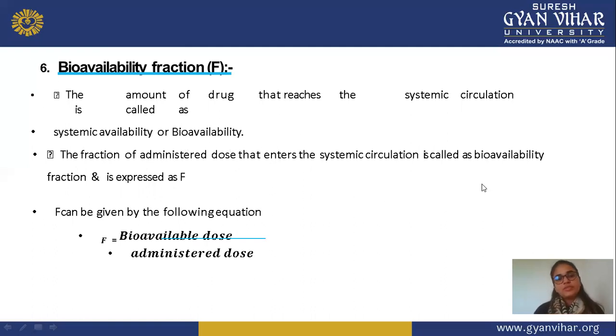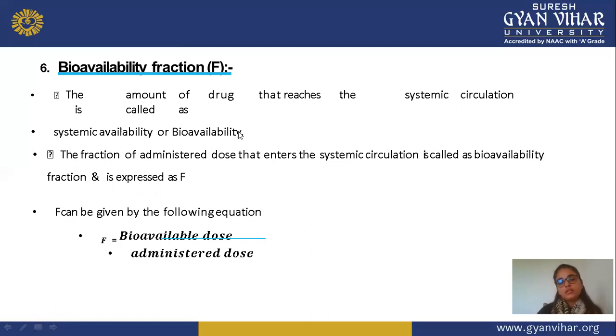And next, the fraction of administered dose that enters the systemic circulation is known as bioavailability fraction and expressed as F. In the previous definition, we already saw the bioavailability or systemic availability of a drug. Next is fraction of bioavailability. This fraction is mainly expressed by the F term, and you can easily check the fraction of bioavailability with the help of the fraction of administered dose that is available or enters your systemic circulation.